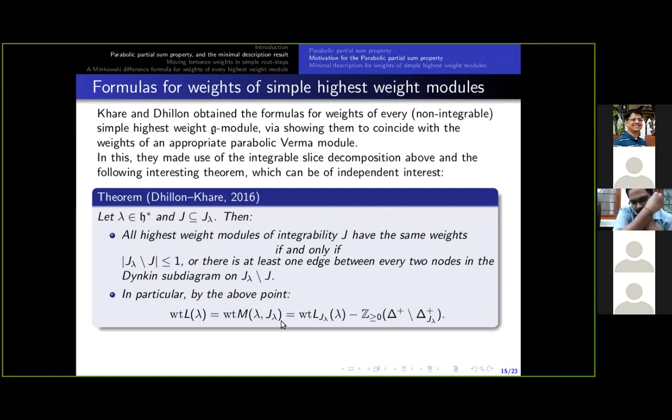And this is how we get the formula for weights of the simple G module with highest weight lambda. This formula is the Minkowski difference between the weights of the simple module with highest weight lambda over the Kac-Moody subalgebra G_J lambda and the cone generated by positive roots outside delta J lambda.